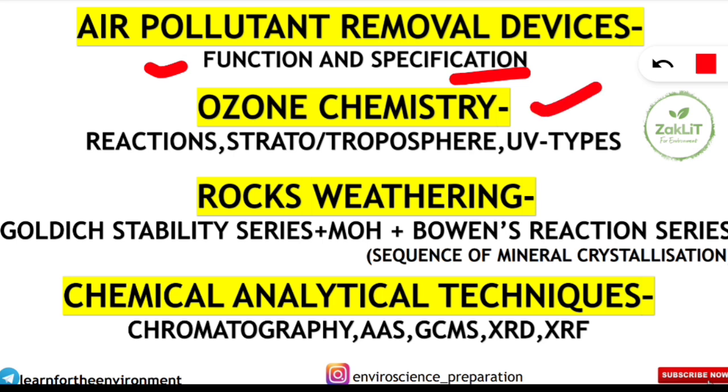Next is ozone chemistry. Yes, the reactions in the ozone chemistry, how the ozone is formed, how it is broken, and then stratospheric and tropospheric ozone, what is the difference, UV type, UVA, UVB, UVC, their wavelength, which are the UV rays which are reaching the earth, which are blocked by the ozone layer. These things also you should know.